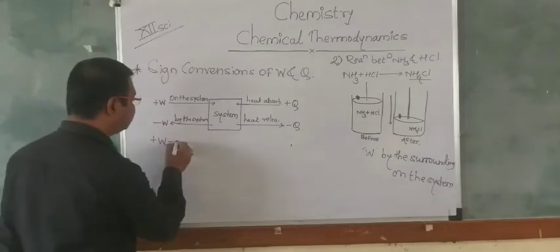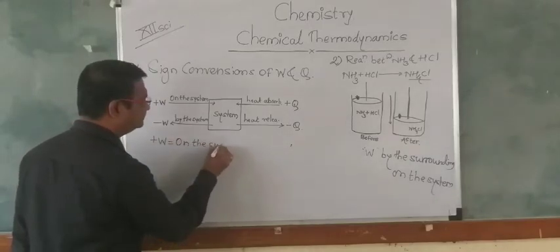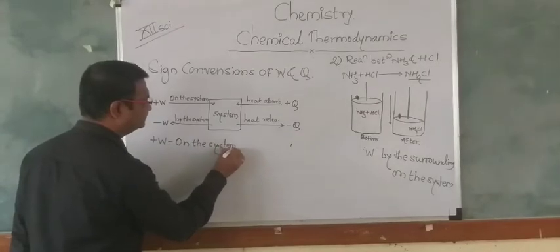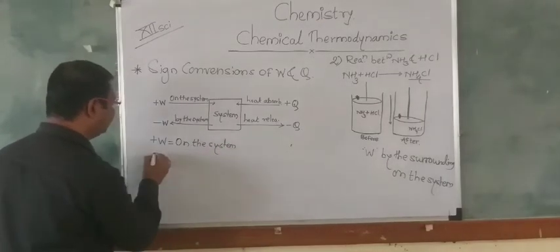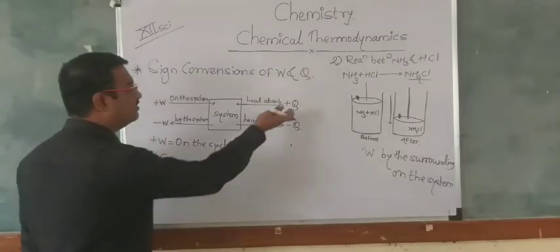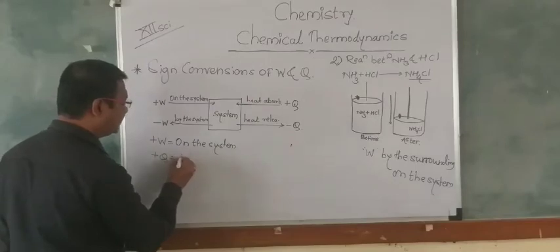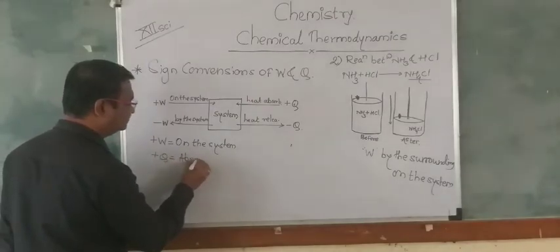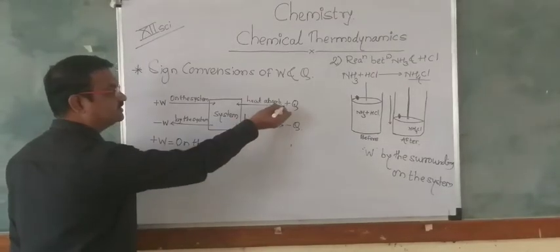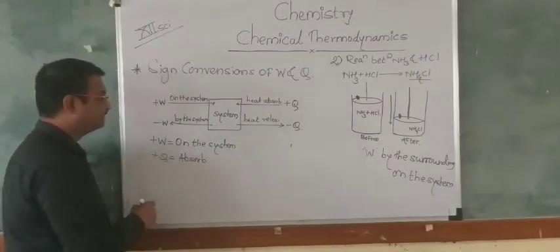Means on the system the work will be done. Plus Q means heat will be absorbed from the surroundings to the system. That time it will be plus Q.